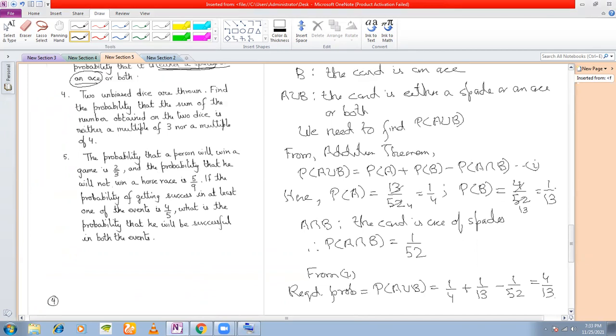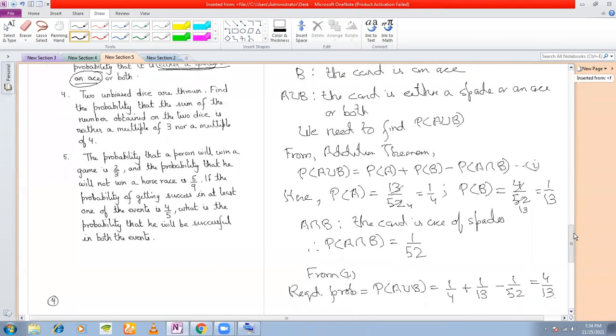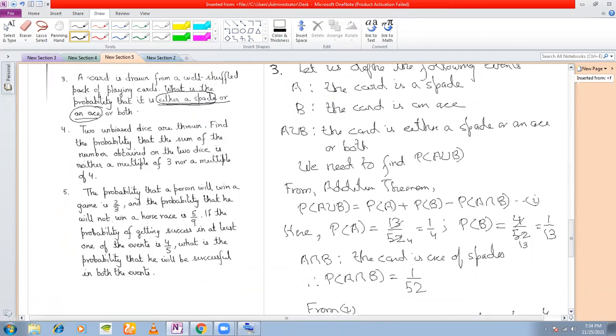P(B) is 1 by 13 because the card is an ace here, right? How many aces? 4. So P(B) is 4 by 52, 1 by 13. Now look, A intersection B. As I said, A is the event card is a spade, B is the event card is an ace. So A intersection B will be, the card is an ace of spades. What is the probability of getting the ace of spades when drawing one card? 1 by 52, because there is only one card.